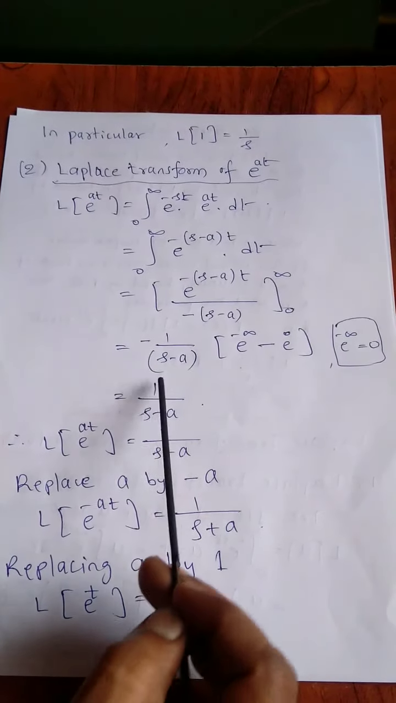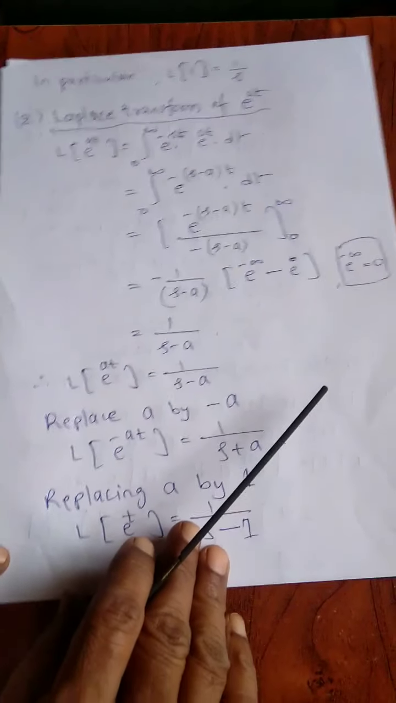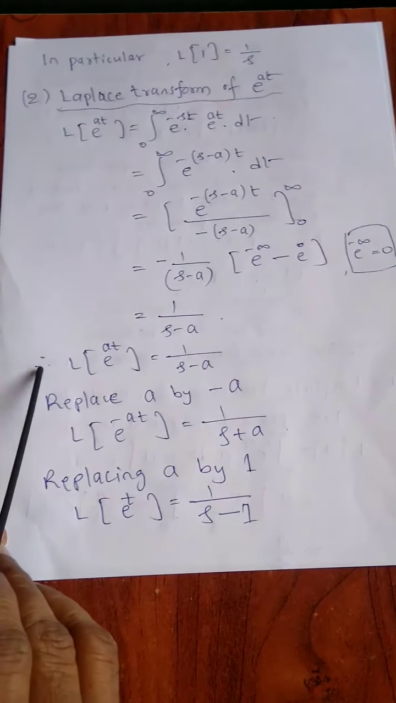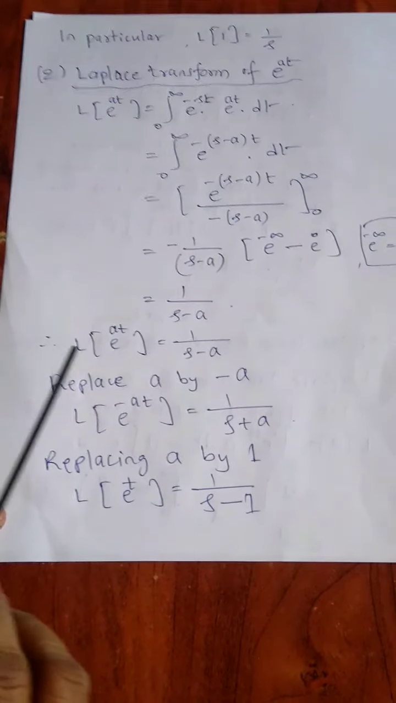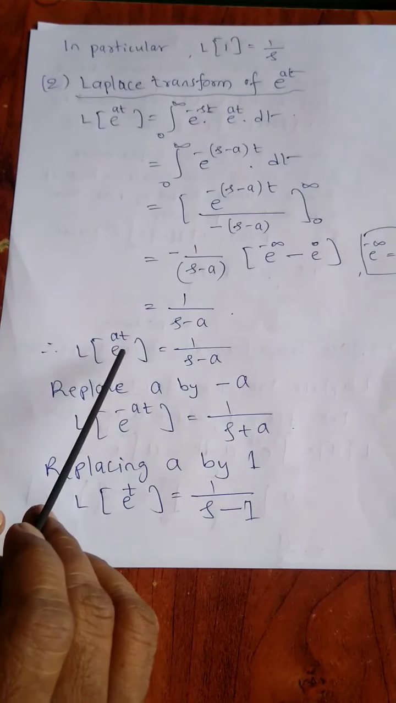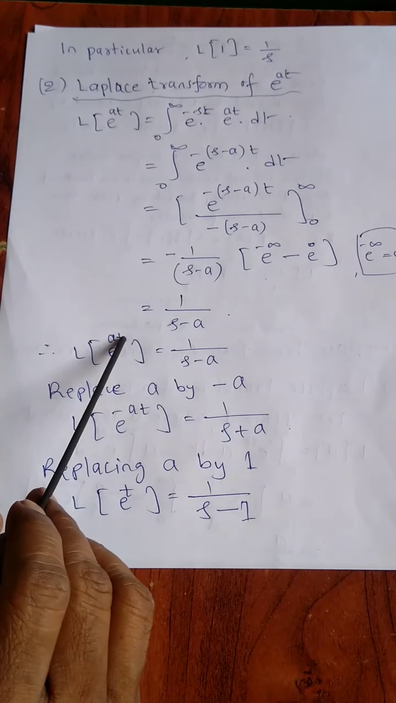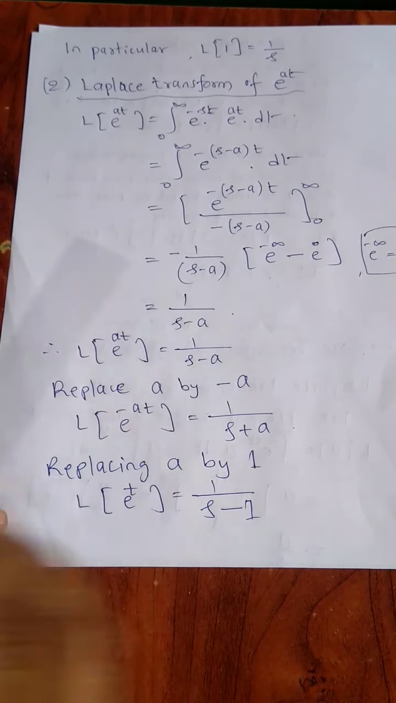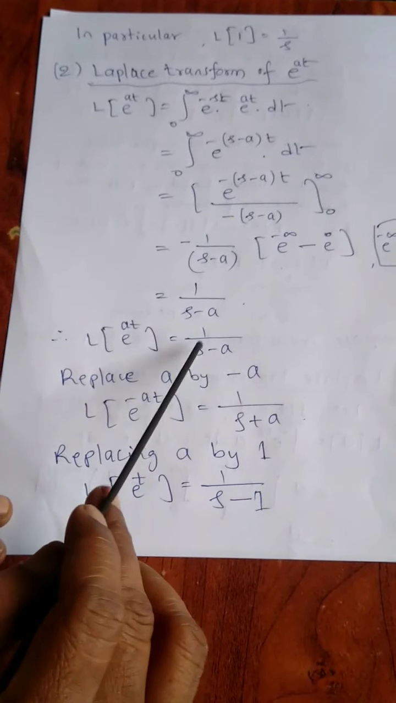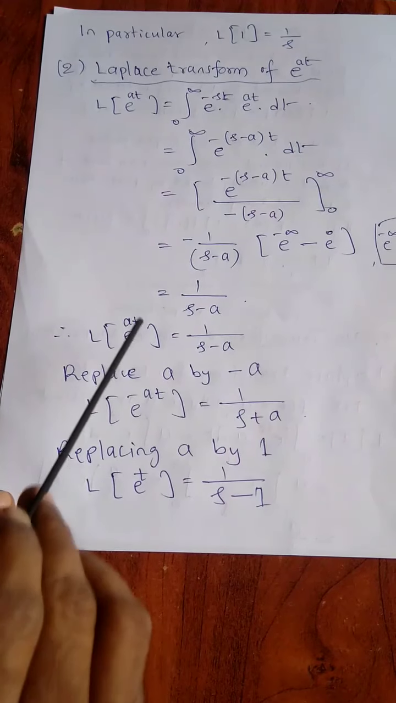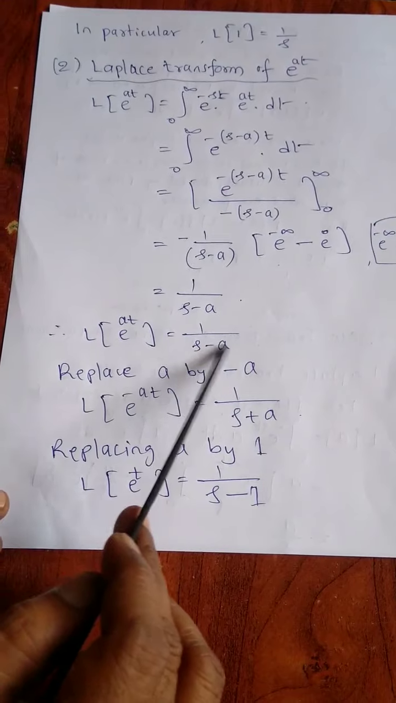So simplifying, we get 1 divided by s minus a. Simple integration and simple substitution. So therefore, Laplace transform of e raised to at is 1 divided by s minus a. That means we transform e raised to at to a function of s. So operating L on e raised to at, we get 1 divided by s minus a, or e raised to at in Laplace transform is 1 divided by s minus a.